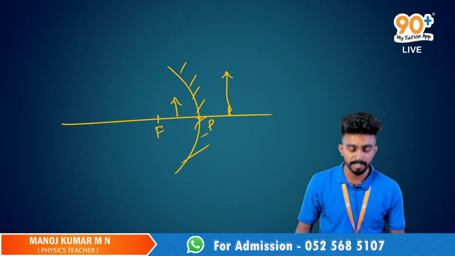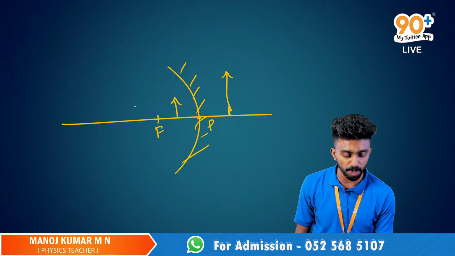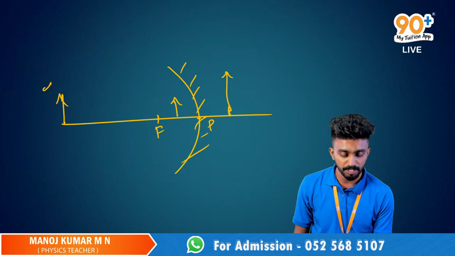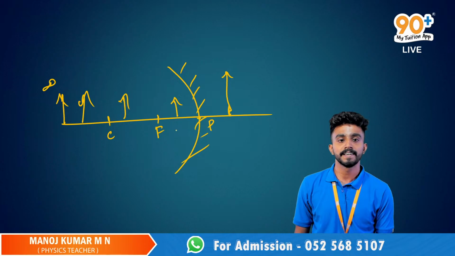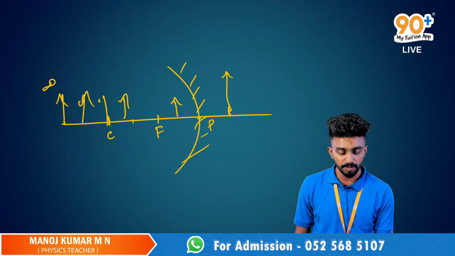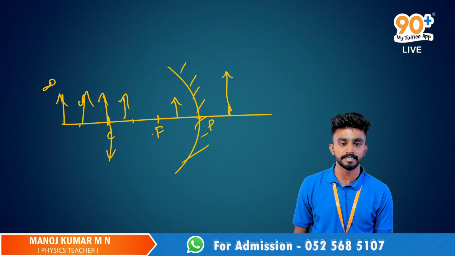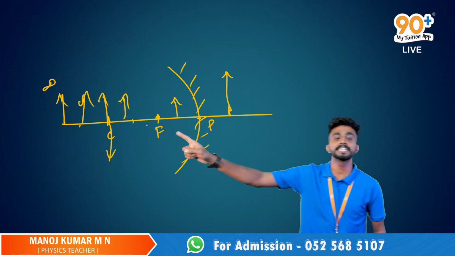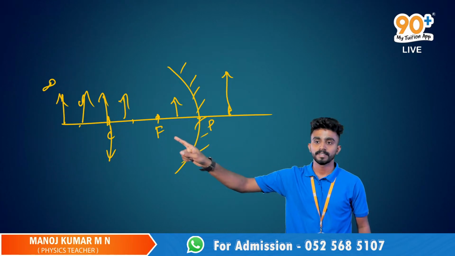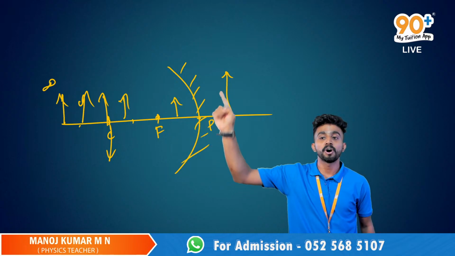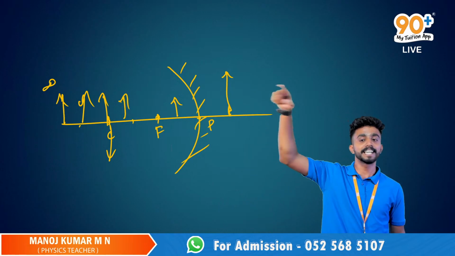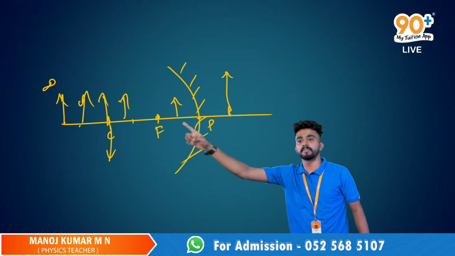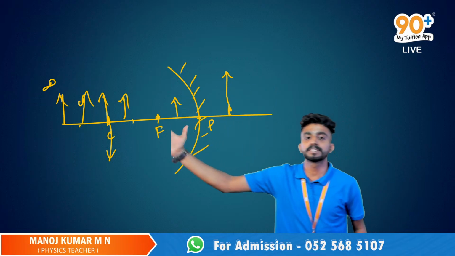Okay. So Rihan, when I'm changing the position of the object, when I'm keeping it at infinity or beyond C or between C and F, in all these cases, I'll get the image over here, right? Inverted images, right? And when I'm keeping the object at C and beyond, we'll get the inverted image beyond C at infinity. In all these cases, I'm getting the image inverted, right, Rihan? And the size of it will be diminished. Only in the first case we'll get the enlarged and erect image. That is why it is mentioned in the case of concave mirror that the image formed will be enlarged and erect, and then changes as we keep changing the position of the object.